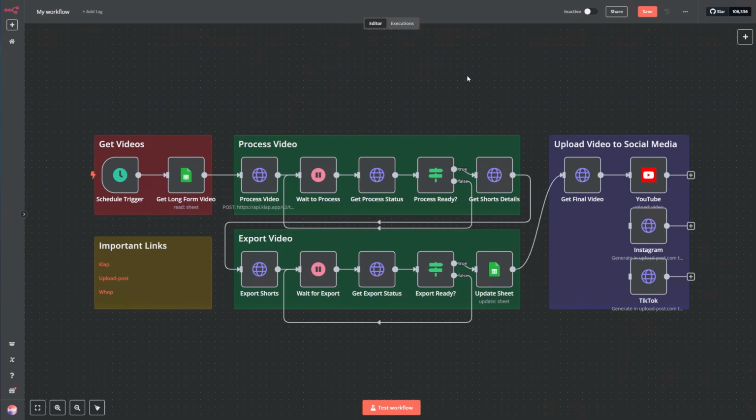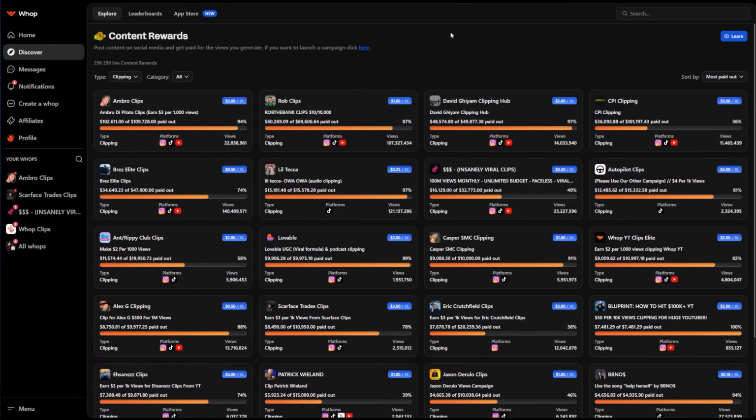Now, if you prefer to do it yourself, just follow the tutorial and you will have the workflow ready in no time. Let's get started. The first step is to find good campaigns. Let me show you how.